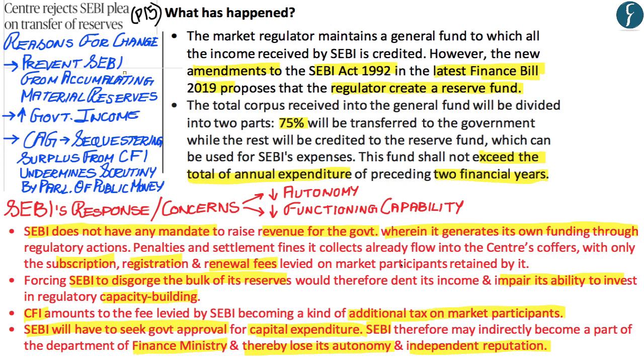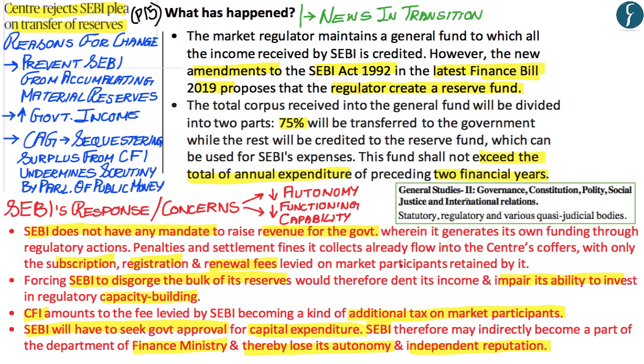Now, after understanding the concerns raised by SEBI, what you need to know is that these concerns raised by SEBI have been rejected by the centre government, whereby it is most likely that the Government of India is going to go forward with the latest finance bill of 2019, which seeks to make changes to the functioning of SEBI. Now, because this finance bill of 2019 still has to be passed by the Parliament of India, this news shall be considered as being news in transition, whereby let us wait and see the final finance bill passed by the Parliament of India.